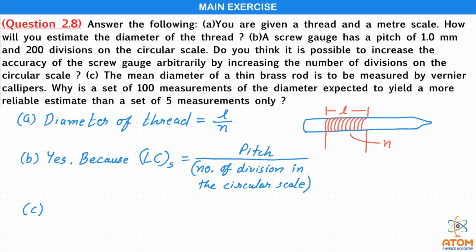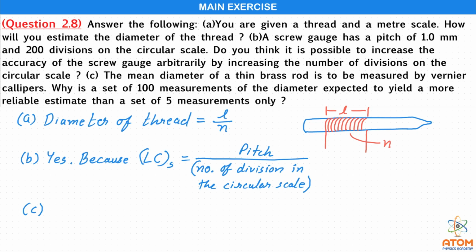But if we take, let us say, 100 measurements, then there will be 100 random errors. But we will be taking the average of this 100 random errors, which will be positive and negative both. So the final result will have a very minor value of random error, or maybe it will be just 0. That means by increasing the number of observation, we can reduce the random error in the average value.